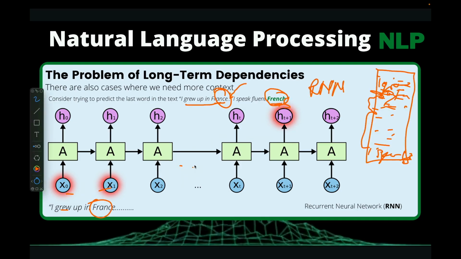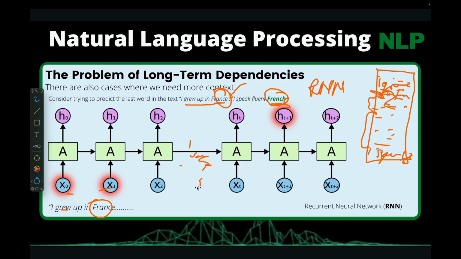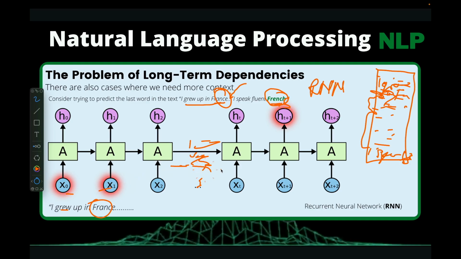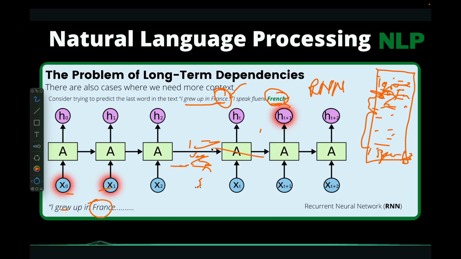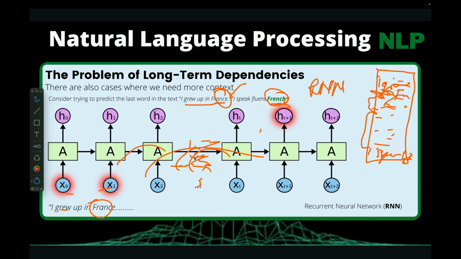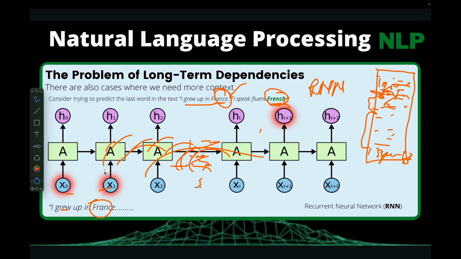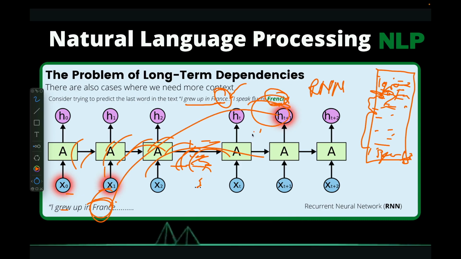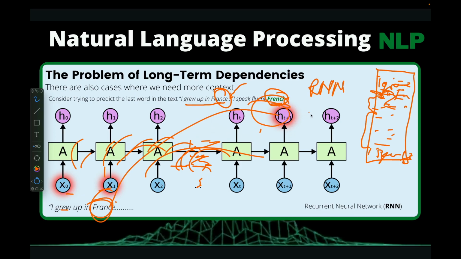There are other sentences and keywords in between, so there will be a lot of interruptions to go all the way back in time, figure out France, and then link France to French. That becomes quite a challenge.